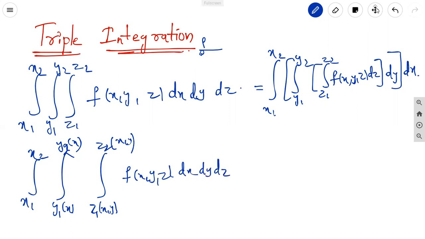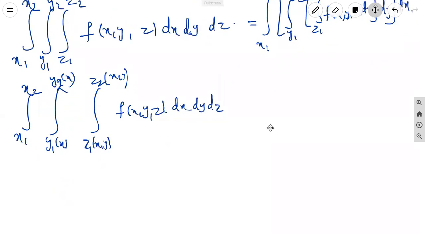In this case the limits are not all real values. Only x is in real values, y is a function of x, and z is a function of x and y. Then z is eliminated and transformed to y and x. Again, y is transformed to x. Then the x limits are real values.